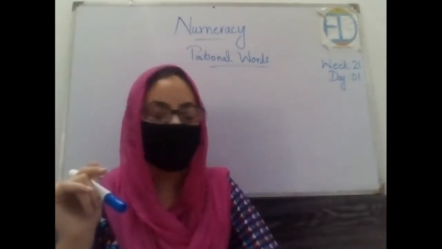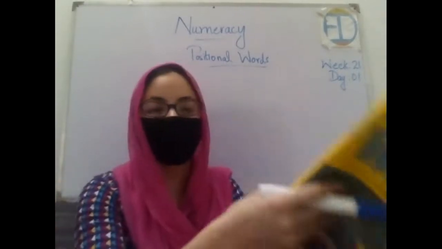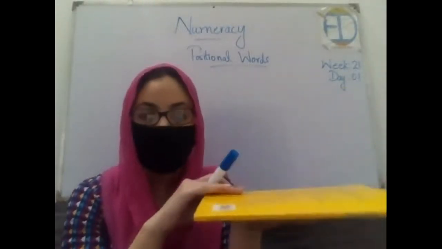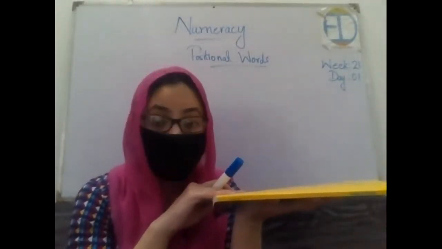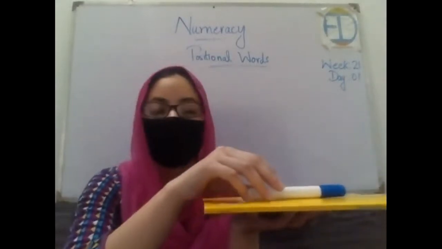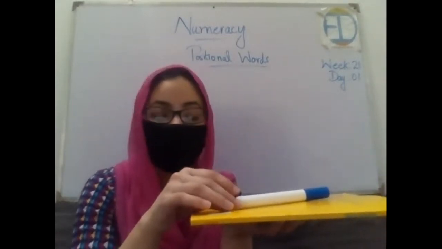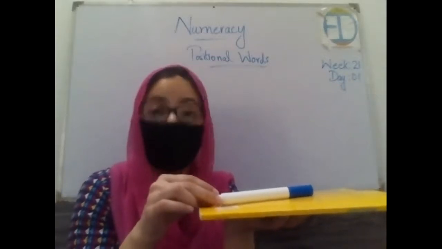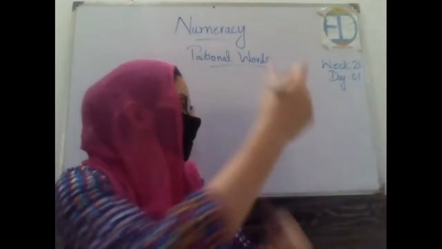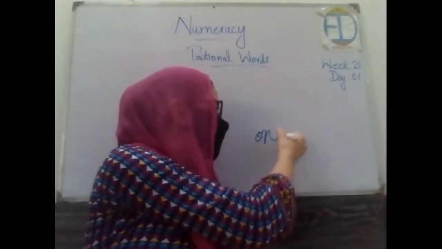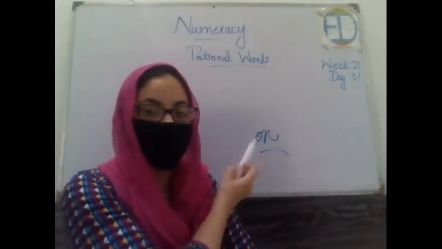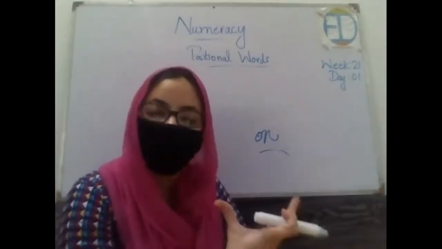Let's say I ask you where is the board marker, so you can say that the board marker is on the book, right? Now the word on is telling you about the position of the marker, right? It has a meaning. When this word is used, we get a meaning from it.